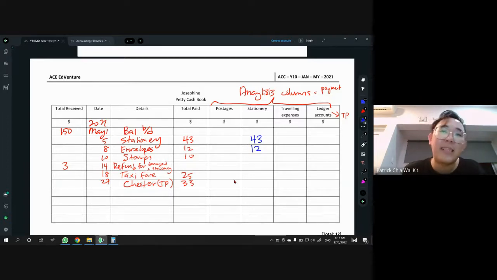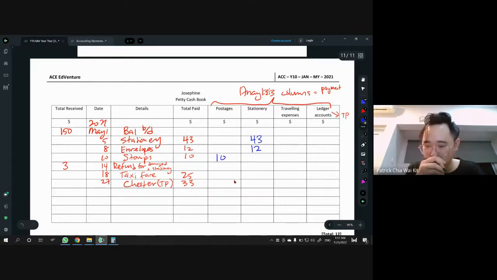Stamp is definitely for postage. All right, refund. Do I need to put it anywhere? Is refund postage, stationery, traveling expense, ledger account? No. Refund, we are getting money. If you are getting money, then you do not put it under the analysis column. It's only for money out. Taxi fare means traveling expenses, so 25 here. And the last one, Chester, is going to be under ledger account like this.